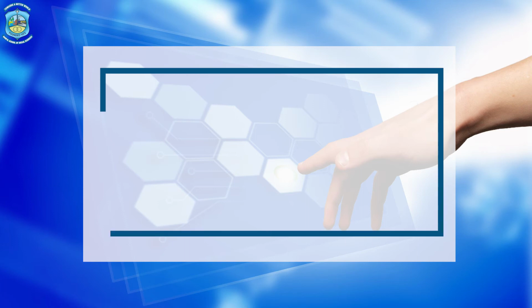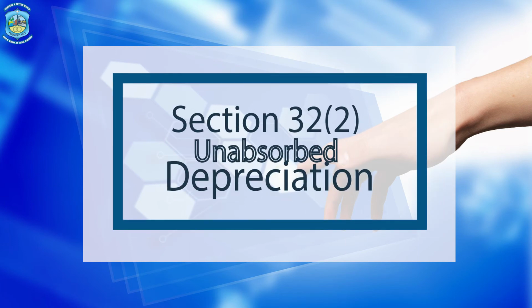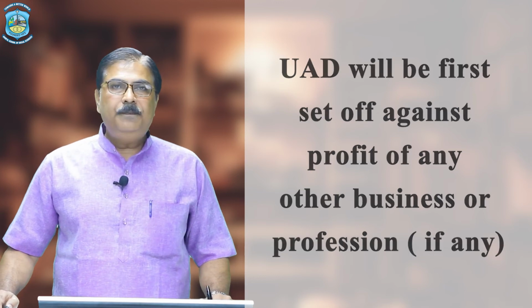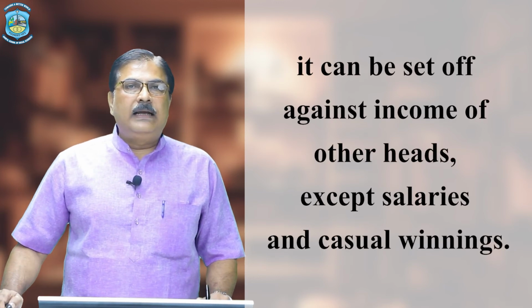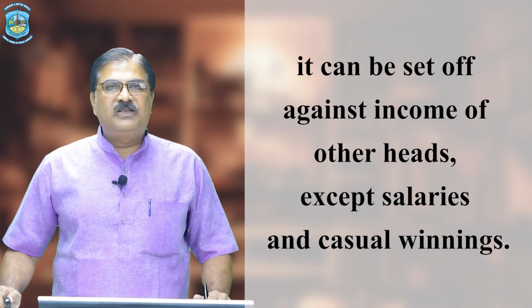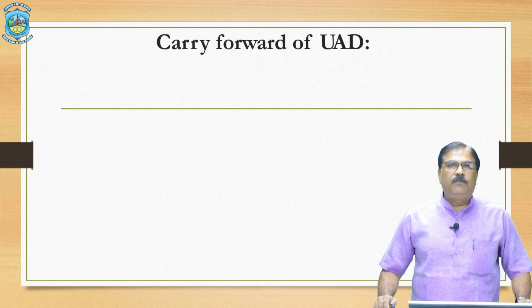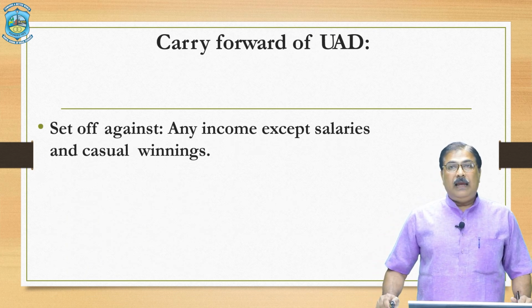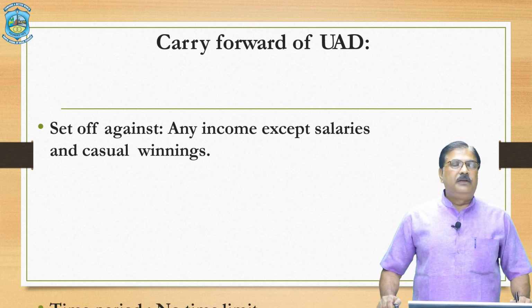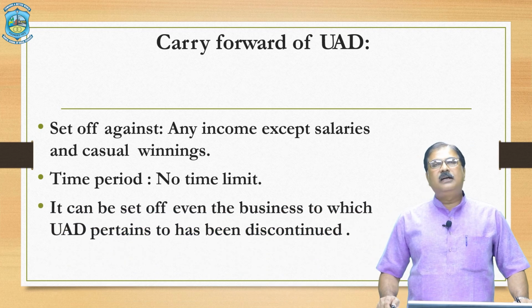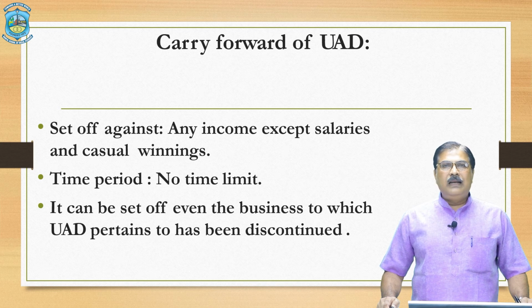Then at last, unabsorbed depreciation. Unabsorbed depreciation will be first set off against profit of any other business or profession, if any, or it can be set off against income of other heads except salary and casual winnings. Once it is carried forward, it can be set off against any other head but except salary and casual winnings. There is no time limit for adjustment of such losses. It can be set off even if the business to which unabsorbed depreciation pertains has been discontinued.